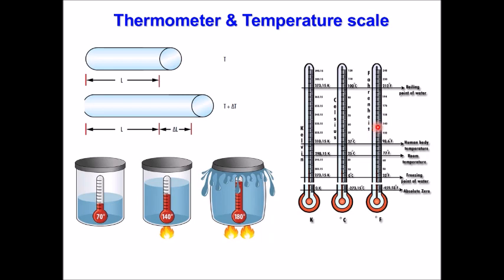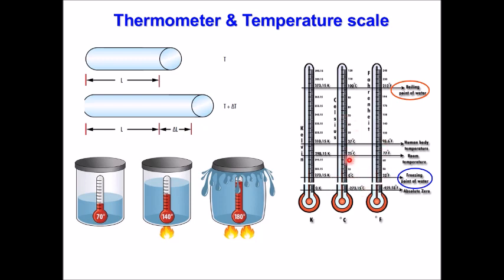So how can we calibrate our thermometer now? Well, we can put this thermometer in water and decrease the temperature until we reach the freezing point of water. How do we know the freezing point of water? Basically, when water and ice coexist and they are both at thermal equilibrium. That's my freezing point at 0 degrees Celsius. So I can mark here 0 degrees Celsius.